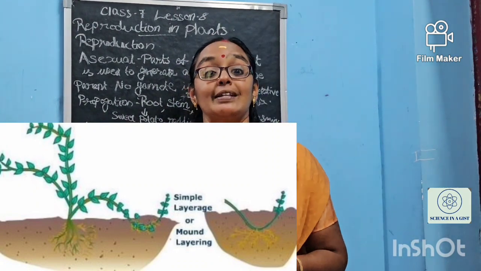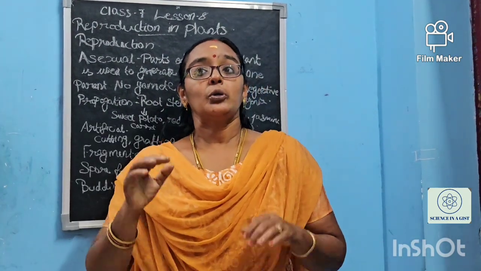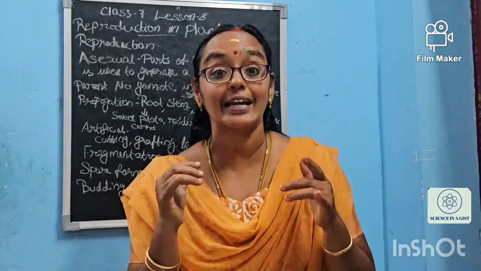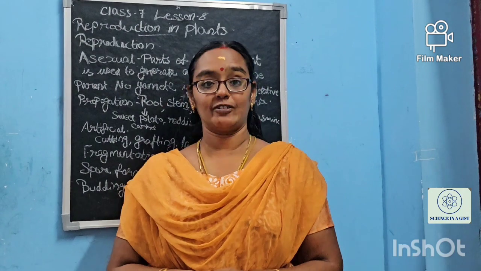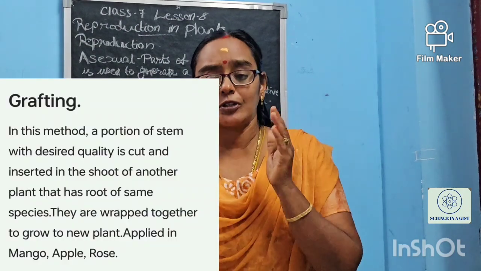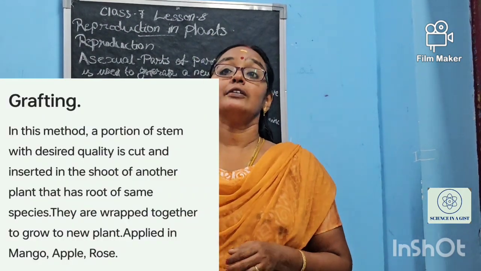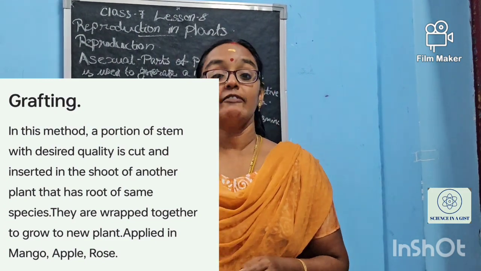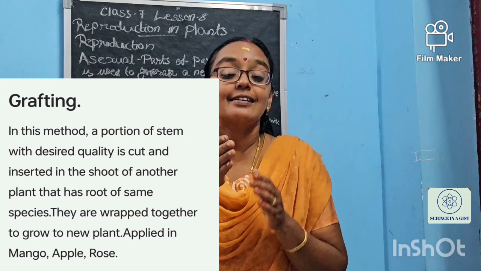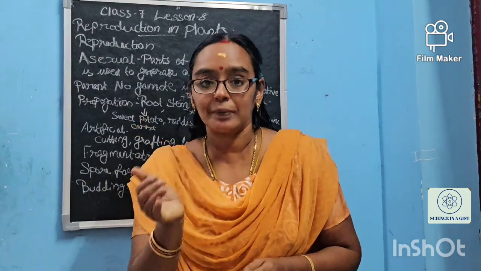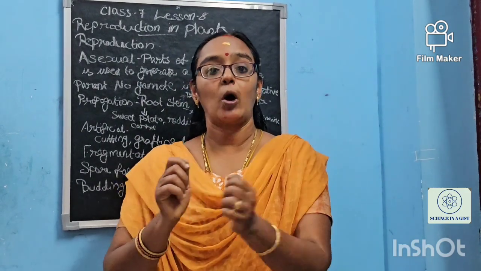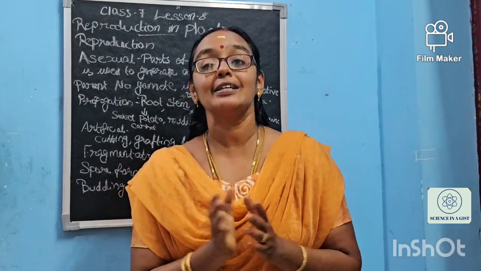There is one more type, that is grafting. To get a particular plant with a particular desired quality, this grafting is very essential. To say, for the normal plant, when we want some desired quality, that particular stem of the plant will be cut and it is grafted along with this normal plant, and we wrap it. After clipping, or to say wrapping, after some days, what will happen?